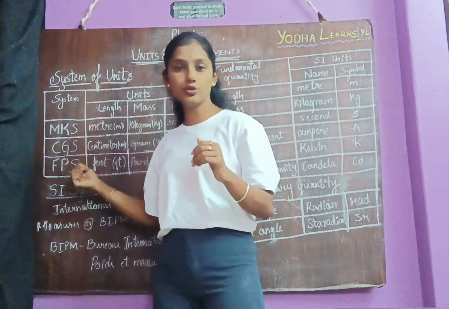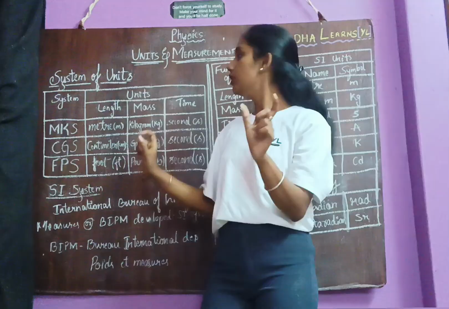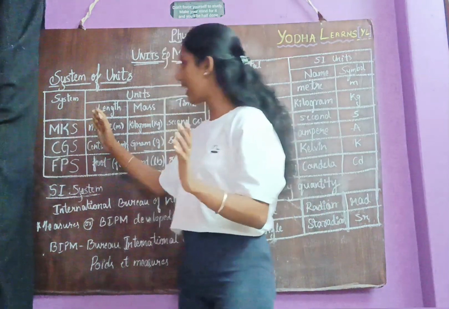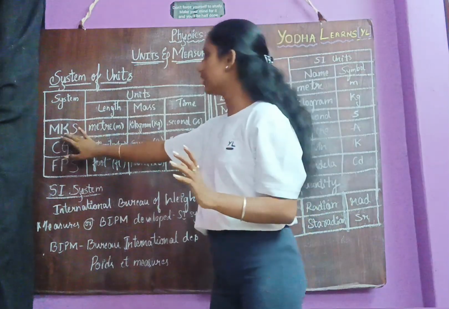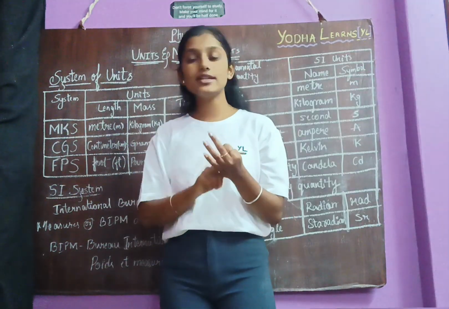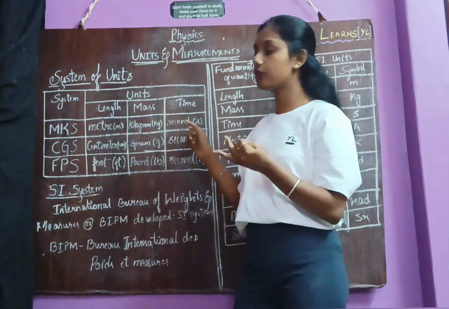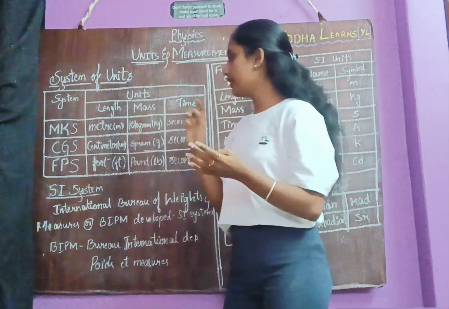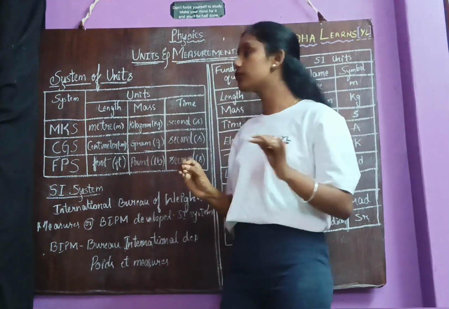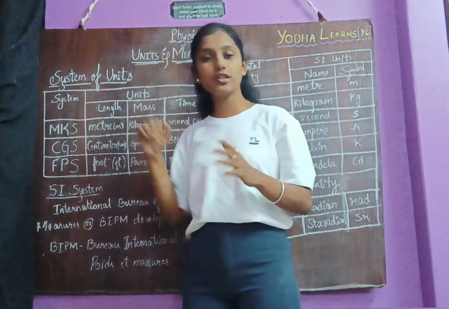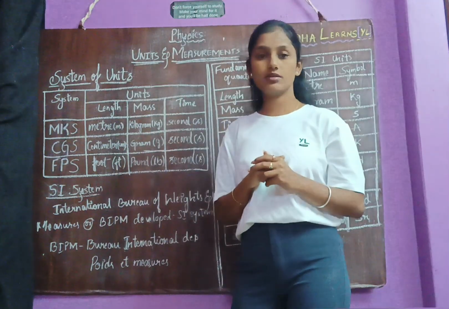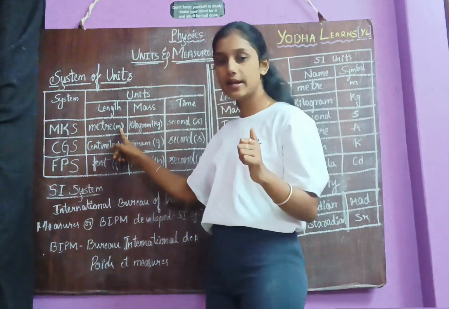Each type of system of units is named after the units of those quantities. So let's start with the MKS system. In this MKS system, M stands for meter, K stands for kilogram, S stands for second. These three, meter, kilogram and second, are the units of the quantities length, mass and time respectively. So meter is the unit of length and it is represented by small m.